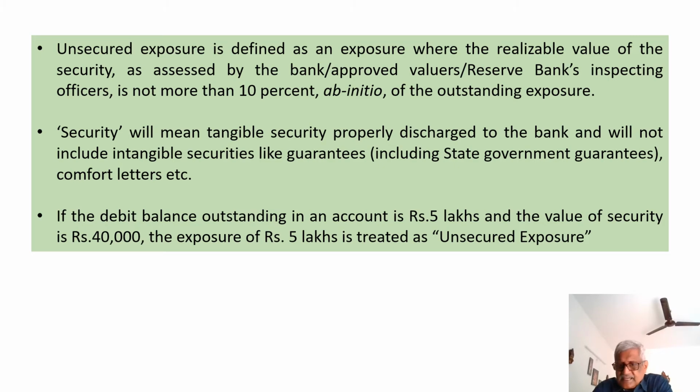Now, for example, when the value of the security falls below 10% of the exposure, it becomes unsecured exposure. If the debit balance outstanding in an account is 5 lakhs and the value of the security is 40,000, the exposure of 5 lakh is treated as unsecured exposure, which means if that 5 lakh account has become an NPA and is remaining in substandard, we have to make provision for 25% of 5 lakhs. The reason being, it is an unsecured exposure. The value of the security has fallen below 50,000.